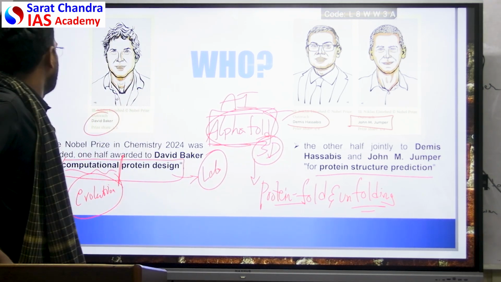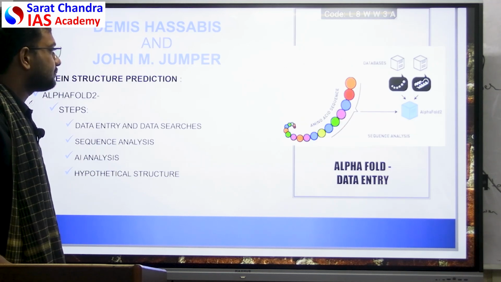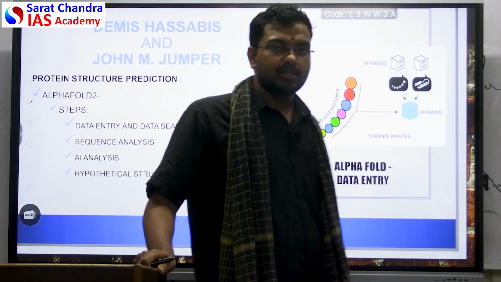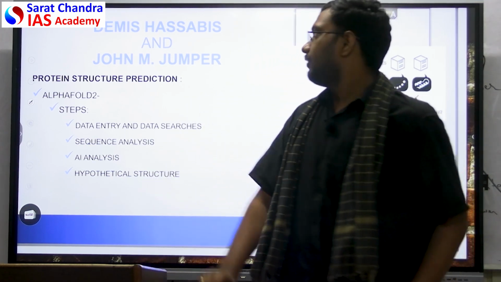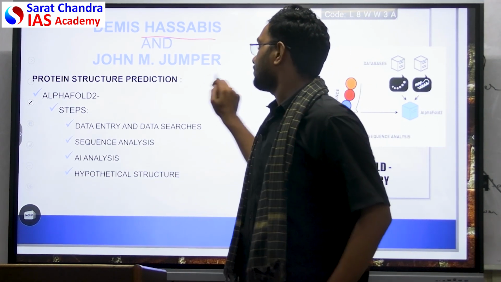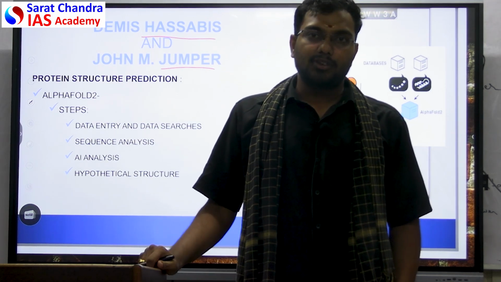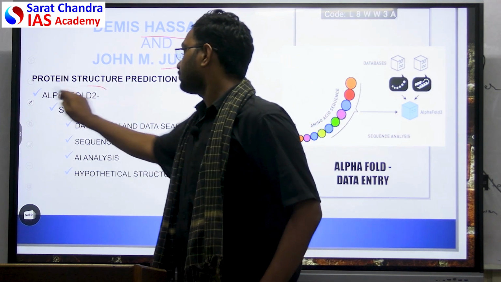Now, let's see a detailed explanation for the mains perspective. First, let us see the existing protein structure. This is done by the work of Dr. Hassabis and Jumper. They have used a software called AlphaFold 2.